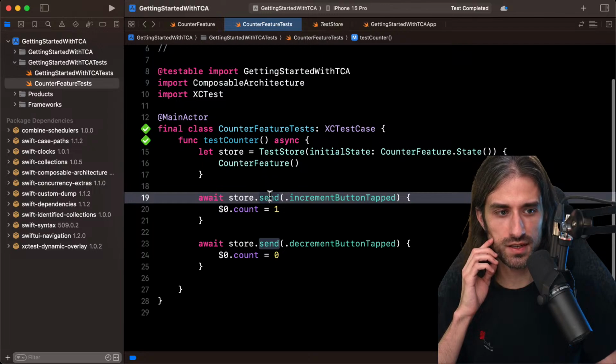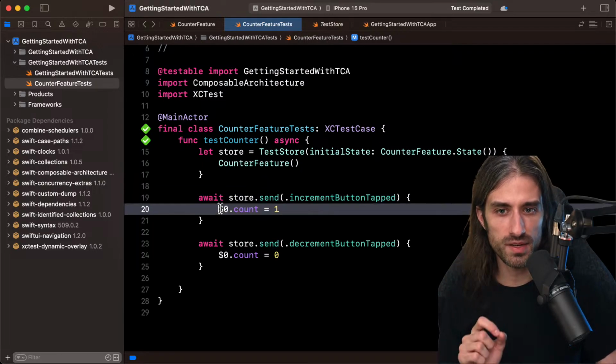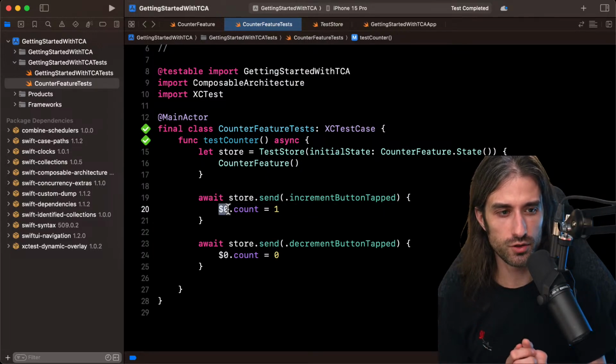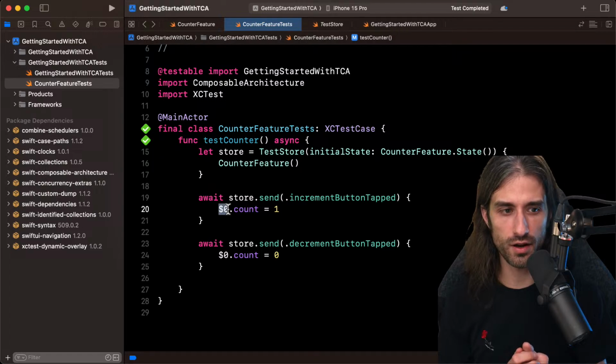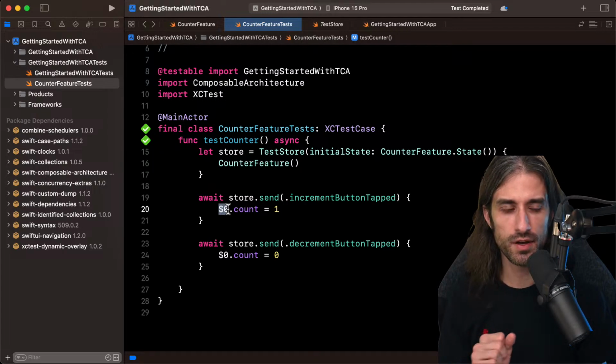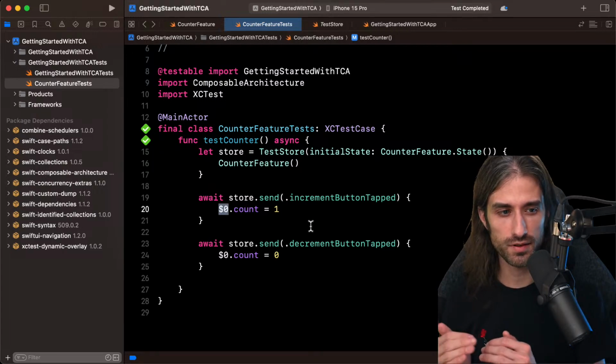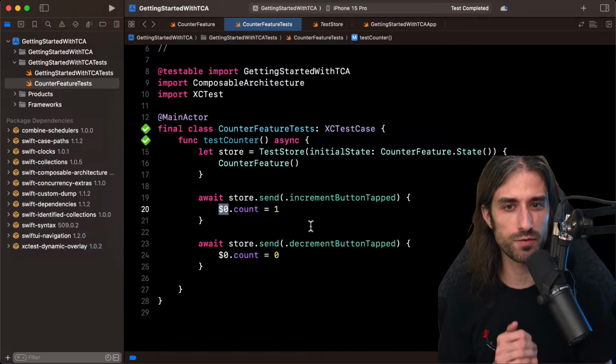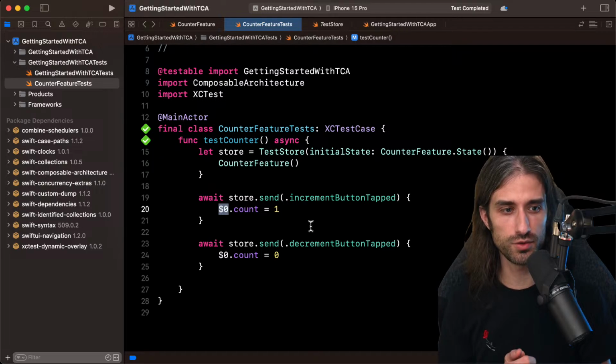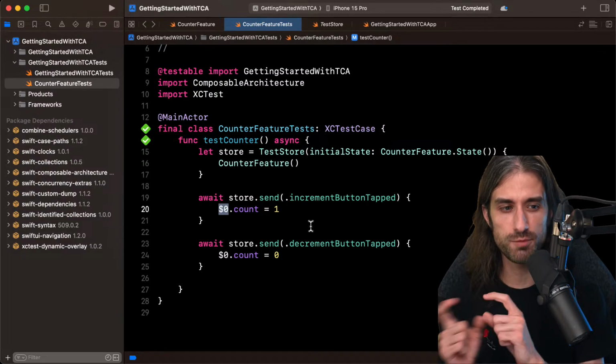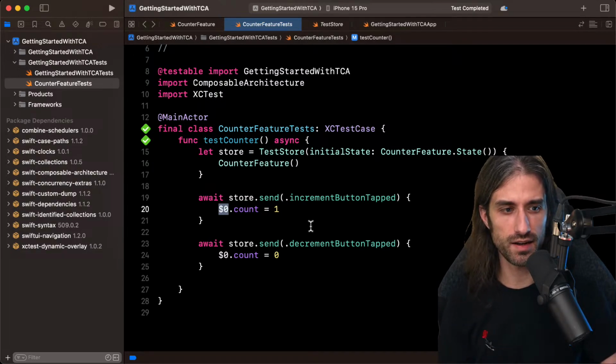I guess what's happening is that the equatability of the state is used to determine whether the expected state is the same as the actual state. And then a second time, to generate the diff, there is some reflection with mirrors that is used in order to know which property exactly generated the issue. Let me know if I'm correct.